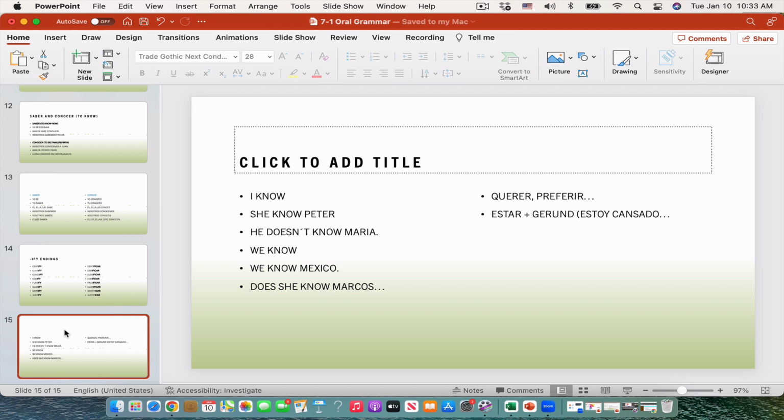How do you say they are there? There is allí o allá. You can use either word. Allí o allá means there. So they are there. It will be ellos o ellas están allí o allá.